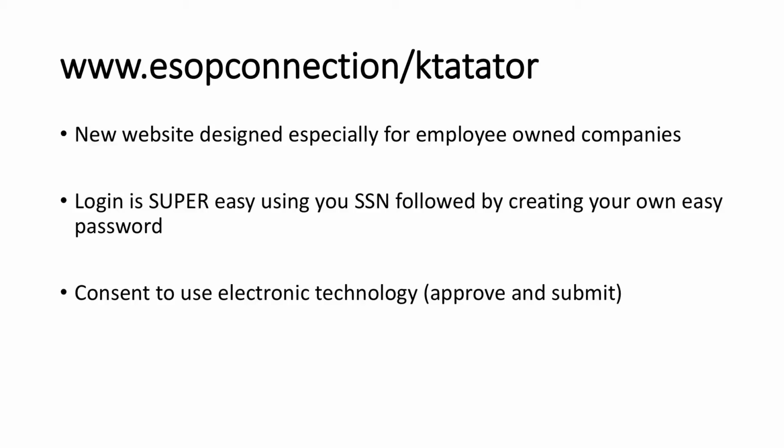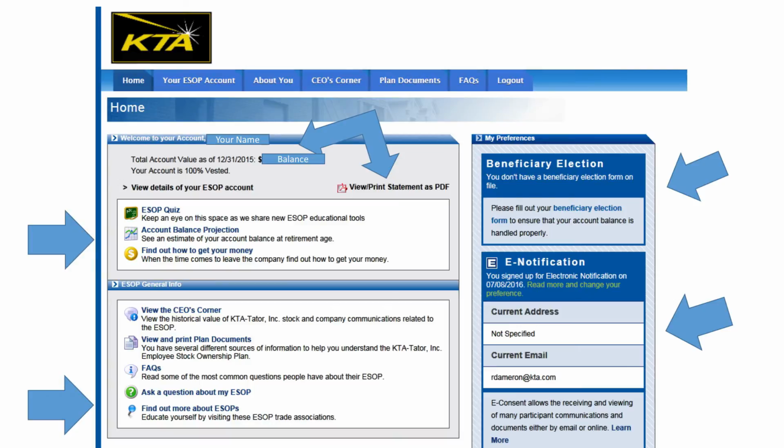The login is super easy, using your Social Security number followed by creating your own easy password. You will also have to consent to use electronic technology, and you'll have to click an Approve and Submit button. This is what your home screen will look like. On this page alone, there are many things that you can access.